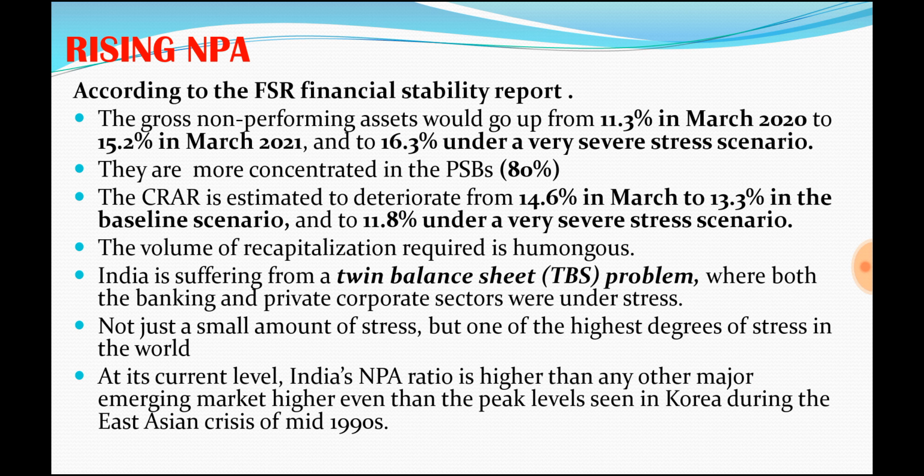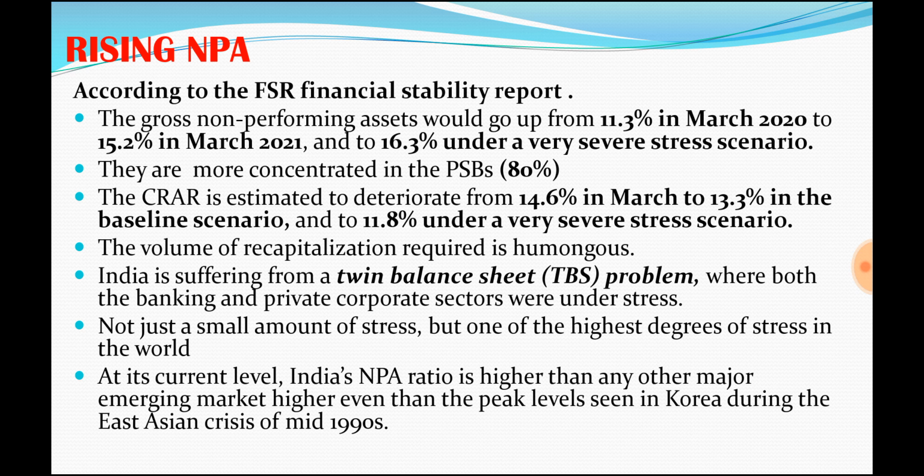One of the biggest concerns for the Indian banking sector is the continuous rise in non-performing assets. See, banks are lending to a large number of people.